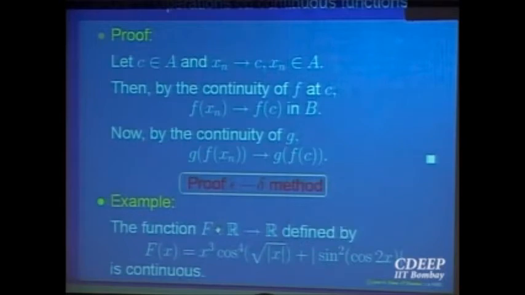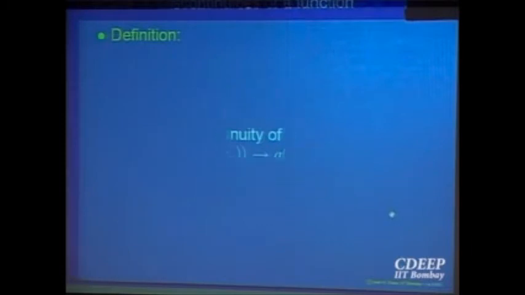So let us look at some examples. For example, look at this function. It looks like quite a complicated function: x cubed, cos 4x, cos 4 square root mod x, and so on. All this is a continuous function. I can say safely it is a continuous function because all the functions involved are continuous. Either it is an algebra of continuous functions or a composite of continuous functions. So by those limit theorems, and the fact that a composite of continuous functions is a continuous function, I can now say in one line that this is continuous. So that is the use of the theorems that we prove.